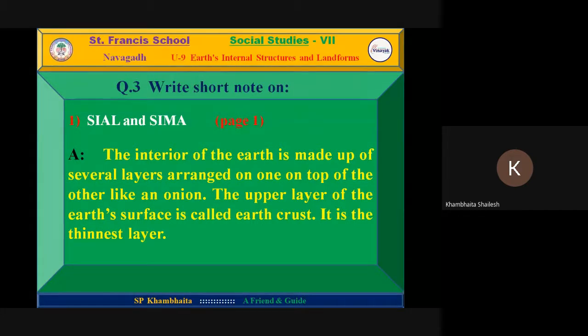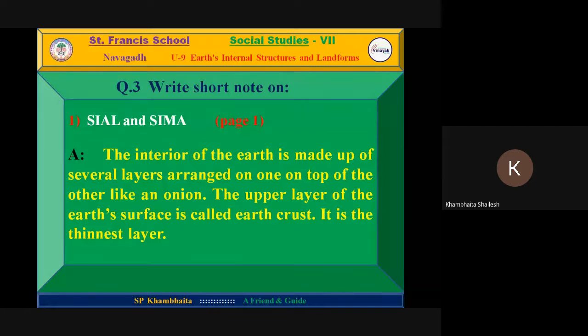As we know, it is made up of several layers like an onion. From the top, we can take different layers. When we open an onion, we have seen many layers. Similarly, the interior of the earth has this kind of layer. The upper layer of the earth's surface, where we are, is called earth crust.